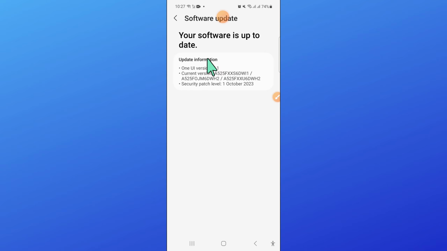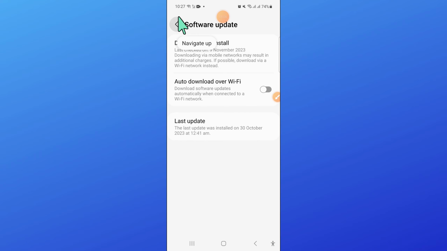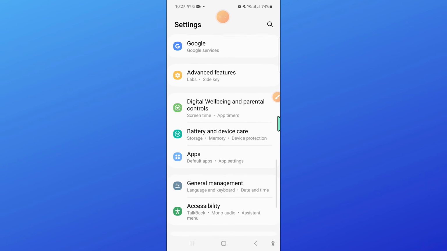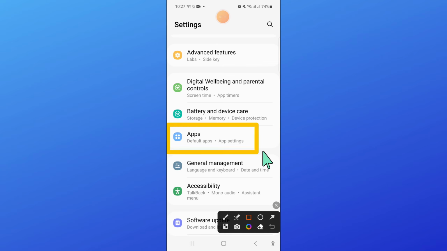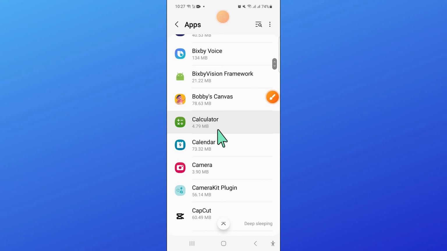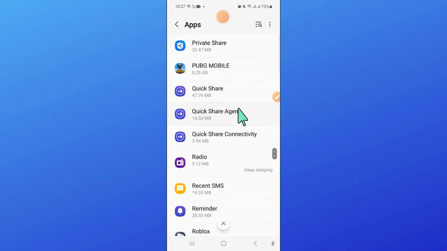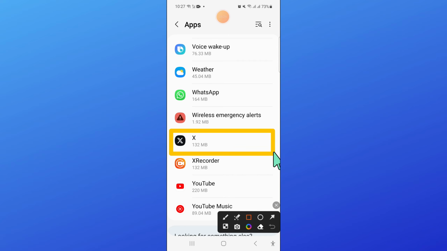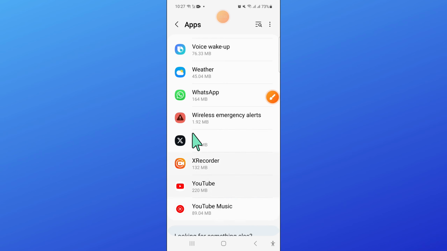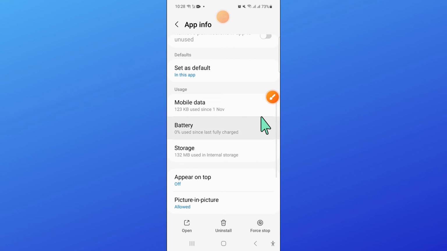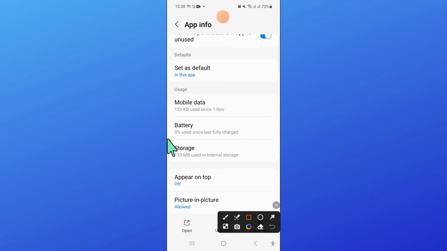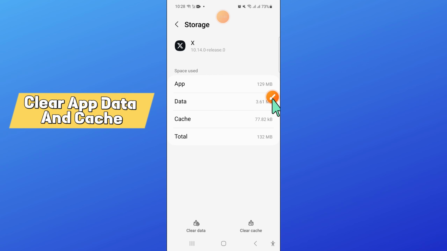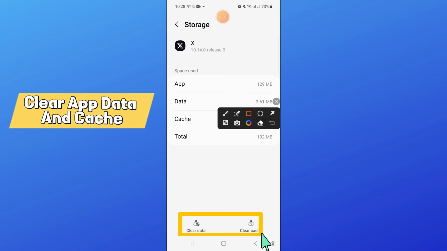And after updating your software, go back and here open apps. Now in apps, scroll down and here open Twitter. Now go to the storage of Twitter and then clean the app data and cache memory of Twitter.